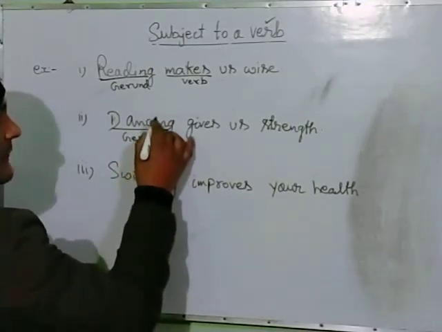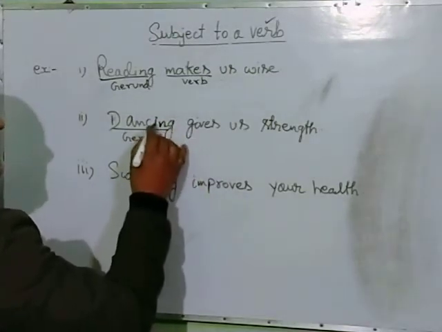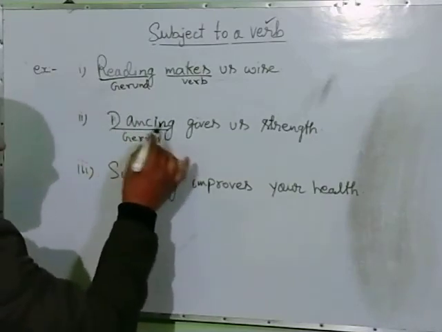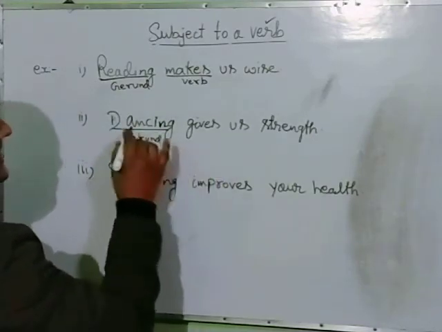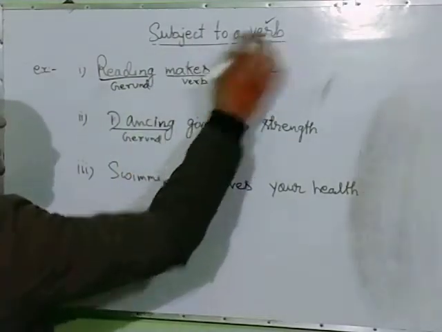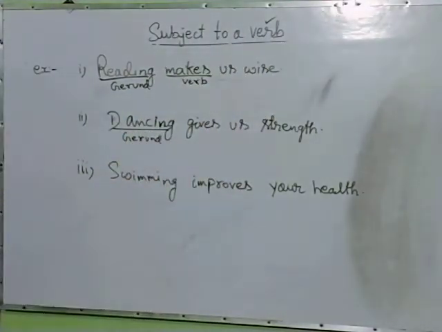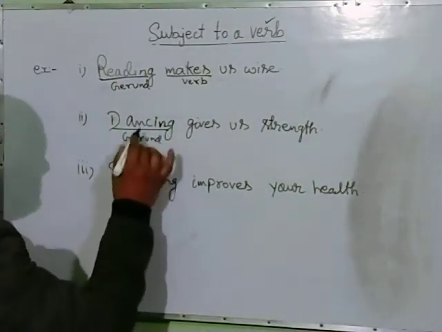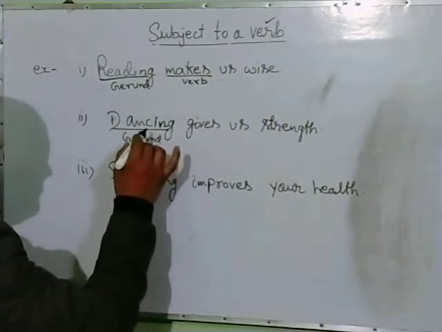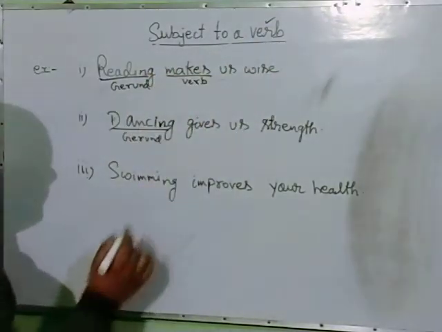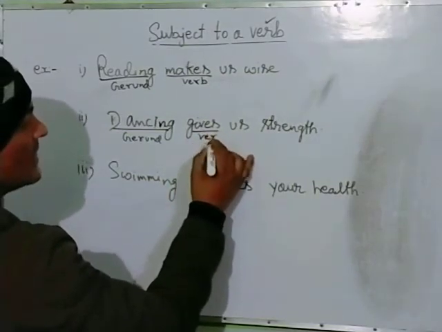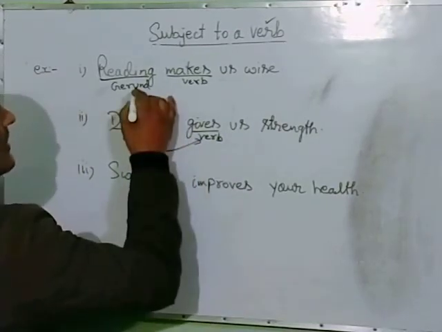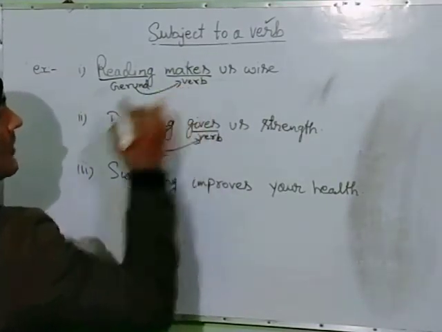And when the verb is added with ing and acts like a subject in a sentence, then it is said to be a subject to a verb. तब इसे हम लोग subject to a verb कहते हैं. So here in the sentence, dancing is a gerund which acts like a subject to a verb. Here gives is a verb, and this is subject to a verb. This one, reading, is a subject to a verb.